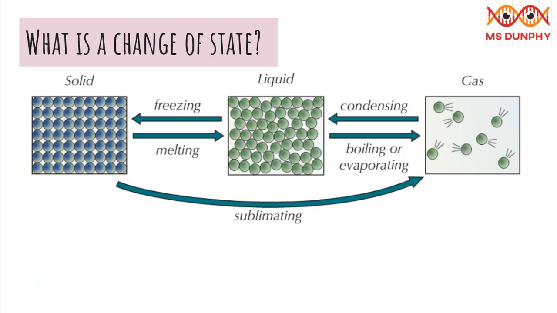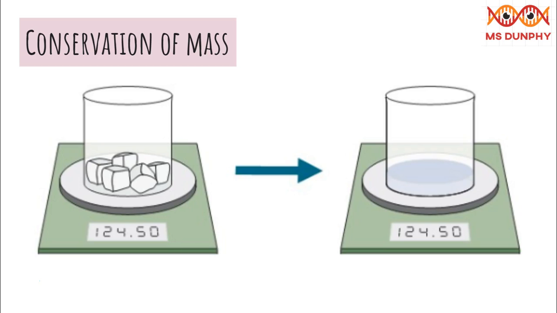A change of state is a physical change rather than a chemical change. This means you don't end up with a new substance. It's the same substance as you started with, just in a different form. If you reverse a change of state, e.g. freeze a substance that has been melted, the substance will return to its original form and get back its original properties. The number of particles doesn't change, they're just arranged differently. This means that mass is conserved. None of it is lost when the substance changes state.